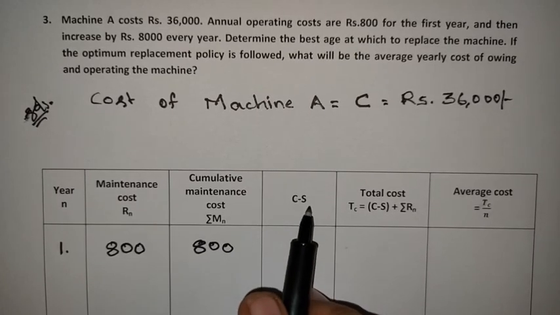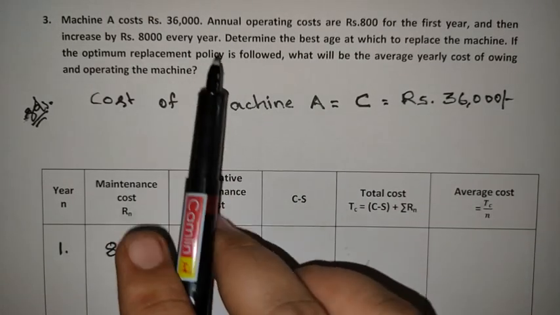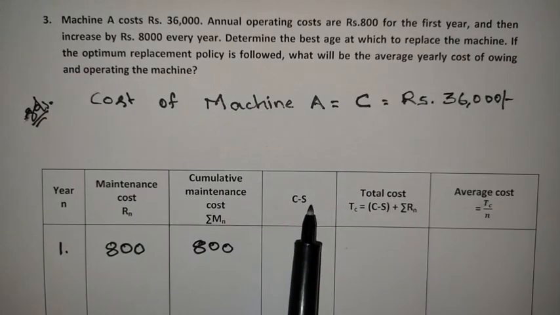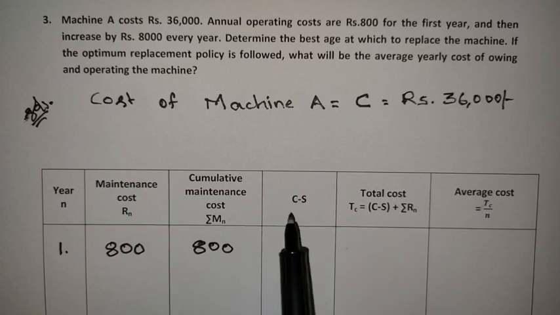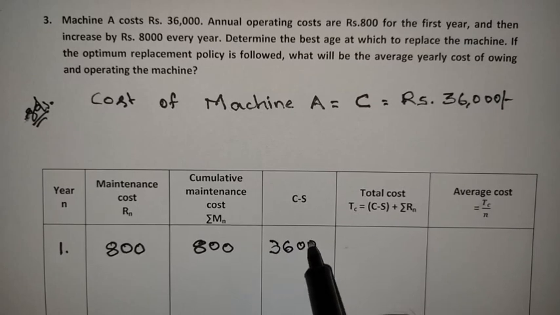Next, C minus S. C is the cost of the machine, S is the scrap value. Anywhere in the problem if the scrap value is not mentioned, we should take the S value as 0 in every year. So C minus S becomes C, which equals 36,000.